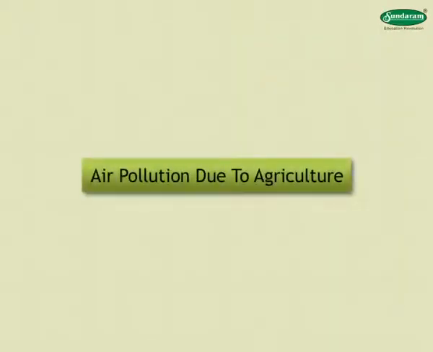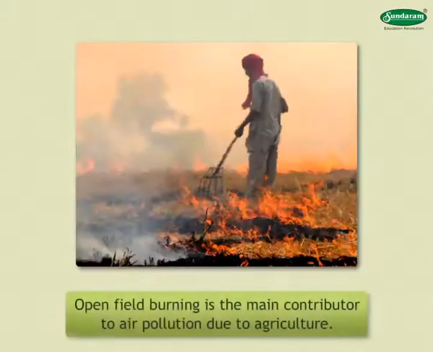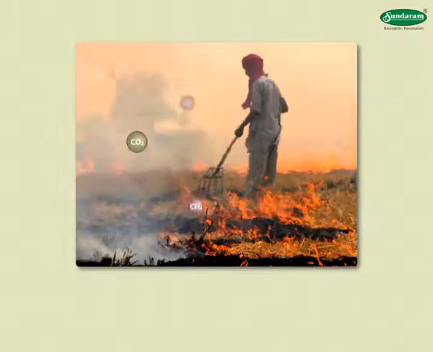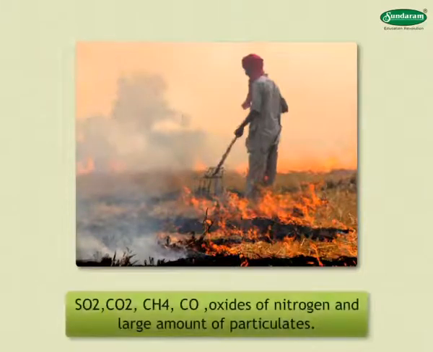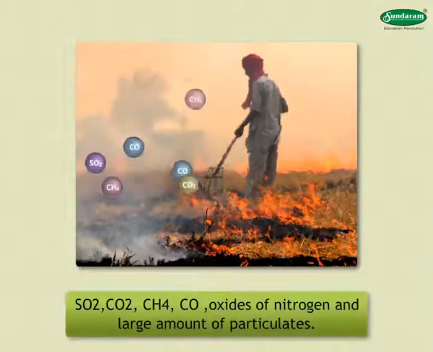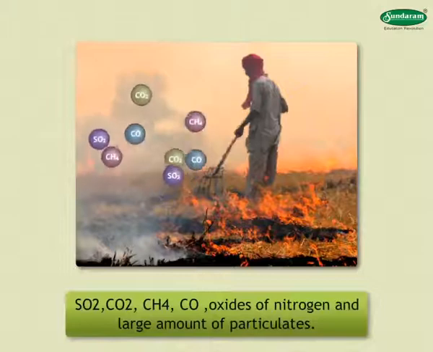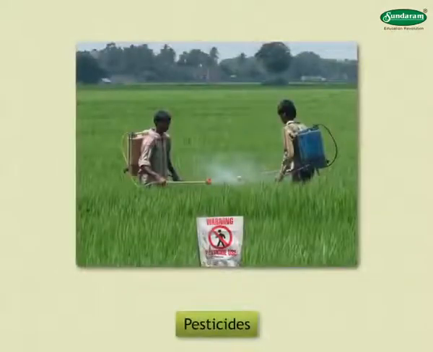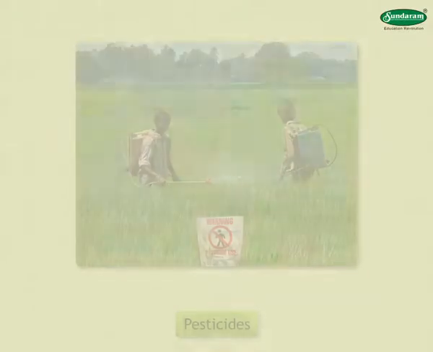Air pollution due to agriculture. Open field burning is the main contributor to air pollution due to agriculture. Burning of rice straw emits gases like SO2, CO2, CH4, CO, oxides of nitrogen, and large amounts of particulates. Pesticides used in the agriculture sector emit many toxic chemicals.